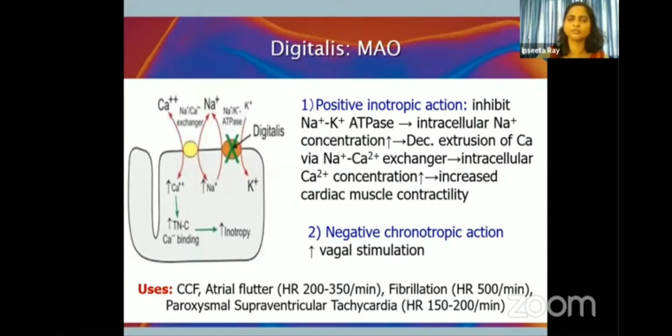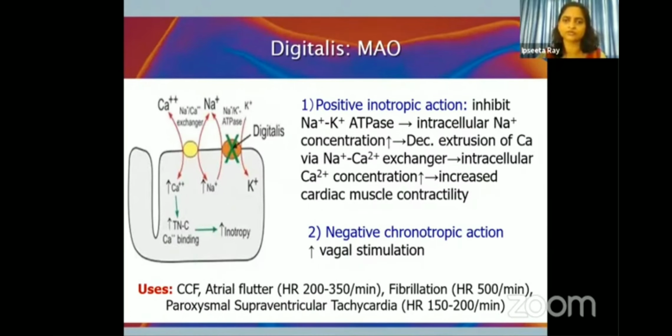Now coming to the mechanism of action of these cardiac glycosides, these drugs basically inhibit the sodium potassium ATPase. Now these sodium potassium ATPase are present in the cardiac cells. Once these sodium potassium ATPase are inhibited, there will be intracellular accumulation of sodium.